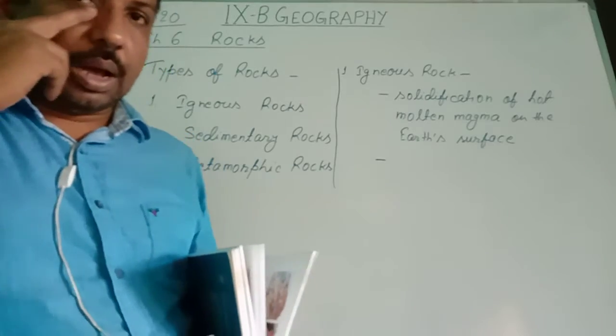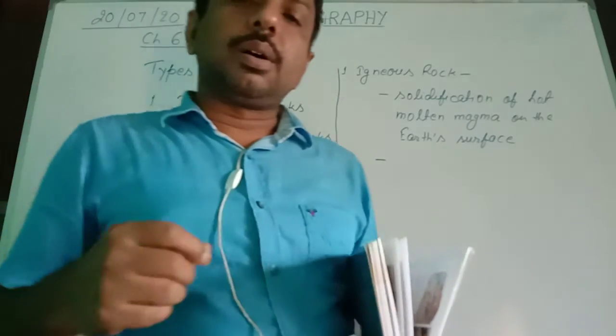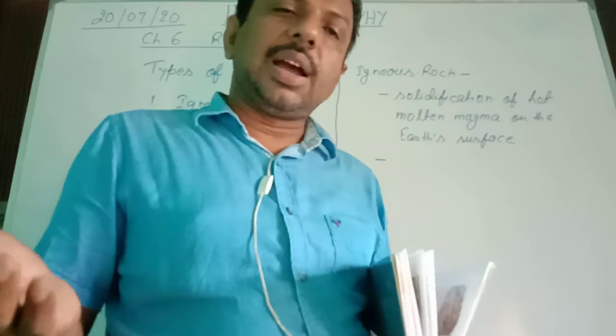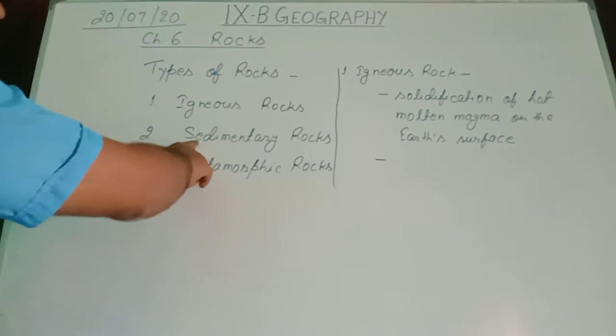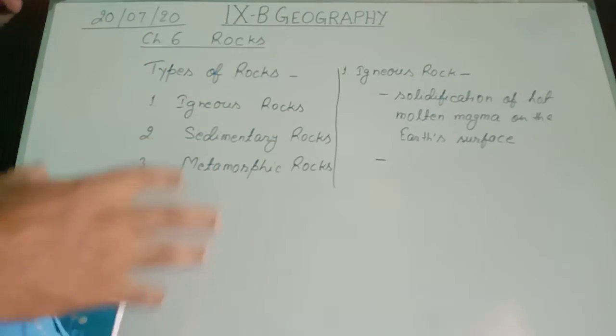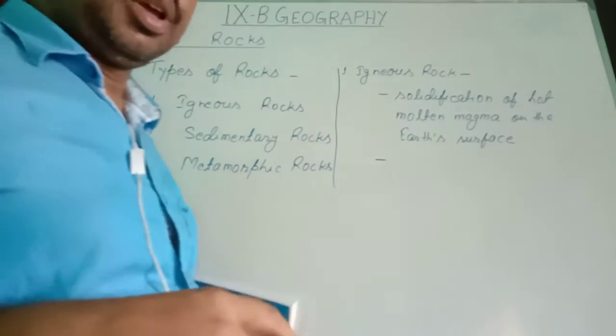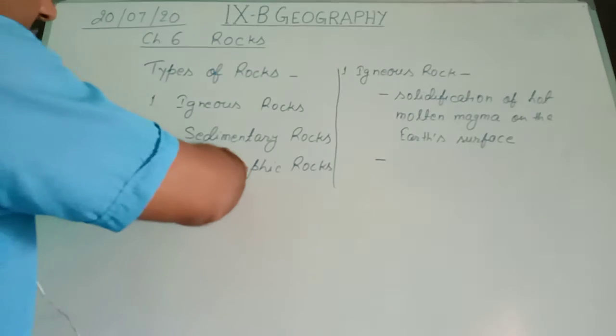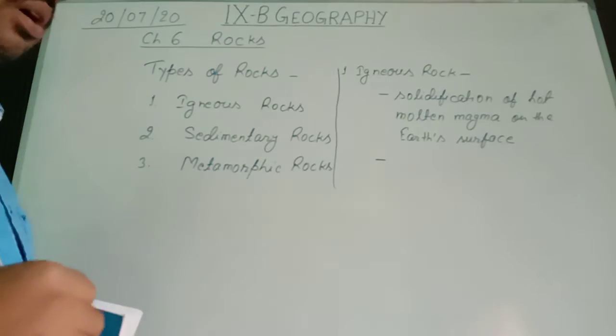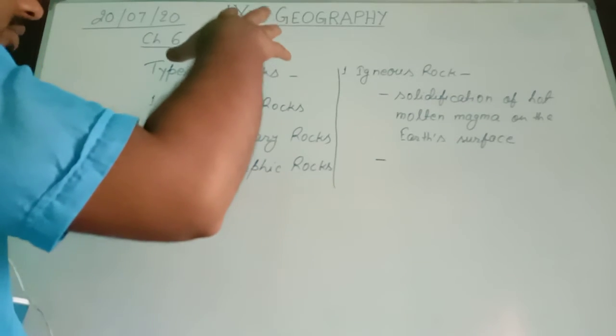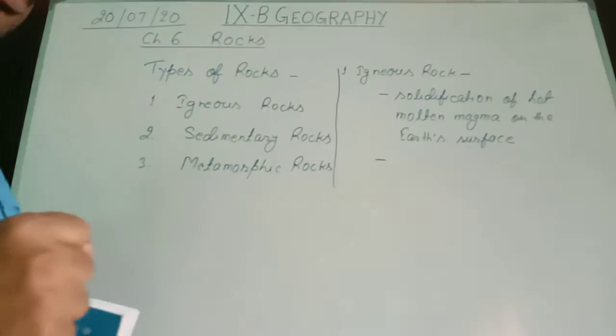Igneous rocks are also called primary rocks because all other kinds of rocks, those are sedimentary or metamorphic, are obtained from igneous rocks. Igneous rocks are changed into sedimentary and metamorphic rock. So igneous rocks are called the primary rocks.